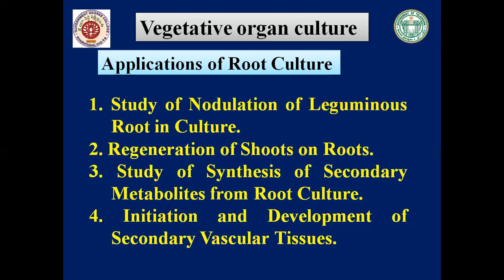Last is initiation and development of secondary vascular tissues. When you excise a cultured root, it shows only the primary structure of the young seedling radicle and therefore does not form the secondary vascular tissues.